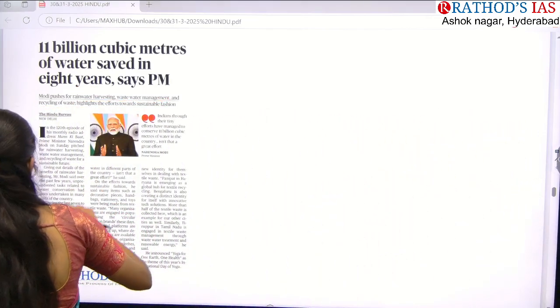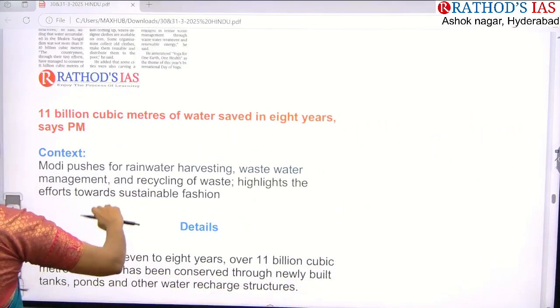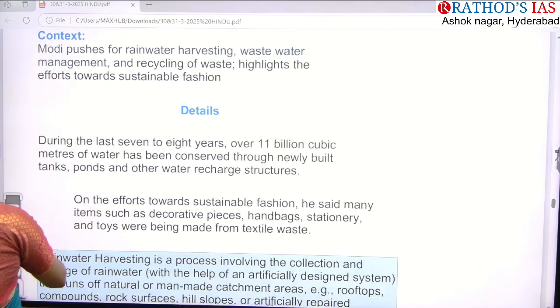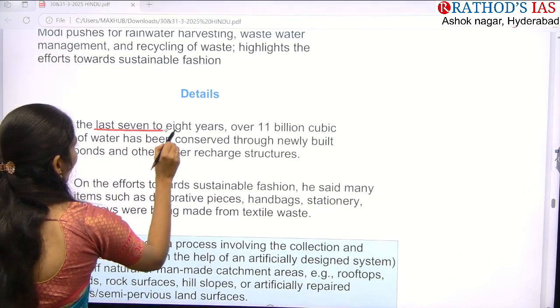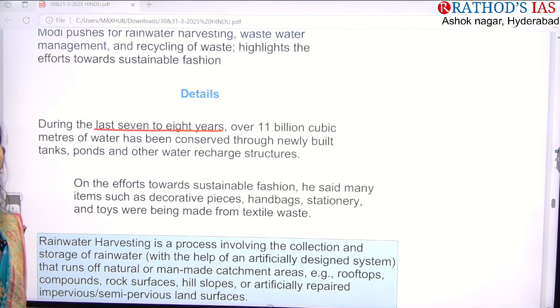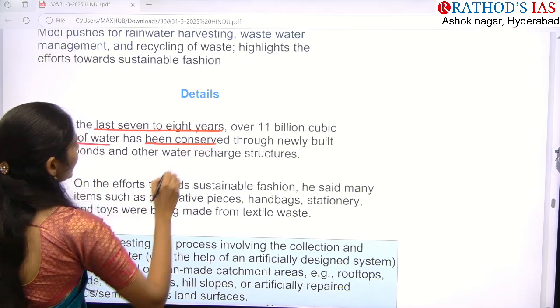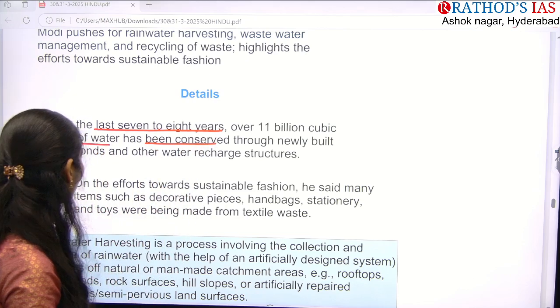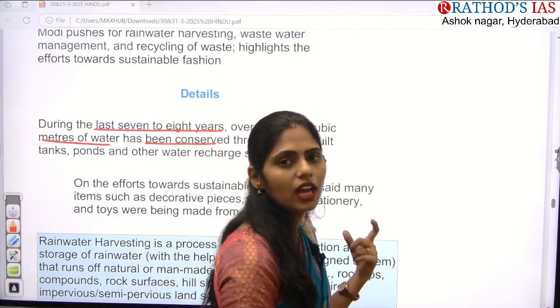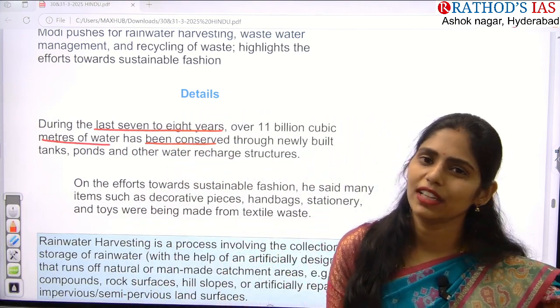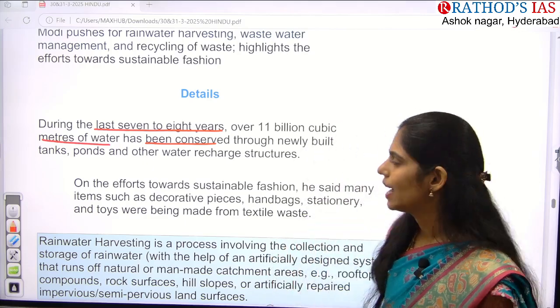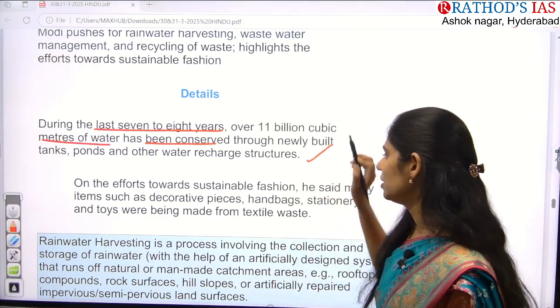Our Prime Minister said that in the last 7 to 8 years, around 11 billion cubic meters of water has been conserved, especially through construction of tanks and ponds, wastewater management and water harvesting methods. That is what he mainly said.